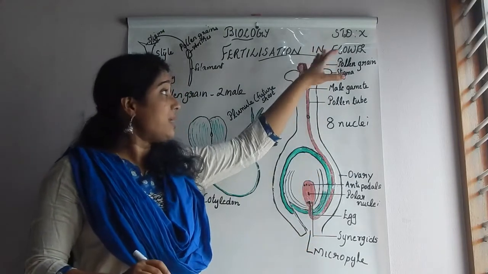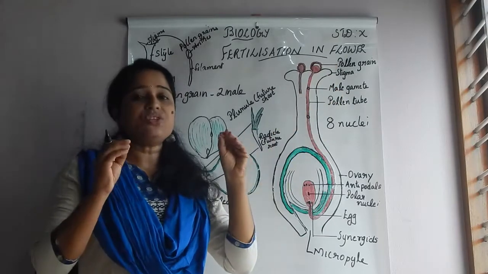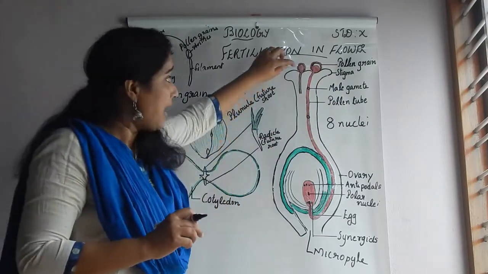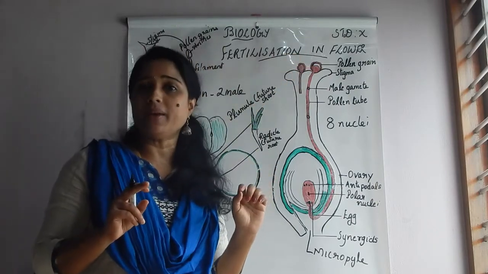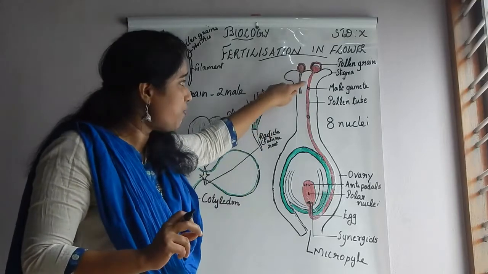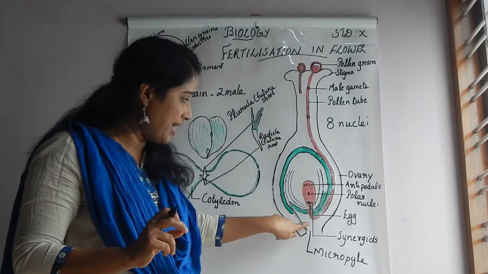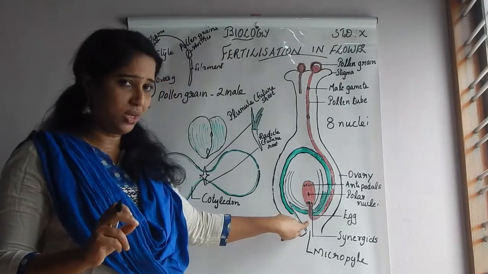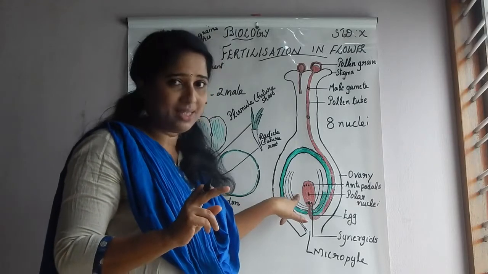When the pollen grain falls on the stigma, as the stigma is sticky, it receives the pollen grain, and this single pollen grain contains how many male gametes? Yes, 2 male gametes are there, and these pass through the pollen tube and through the micropylar region, the bottom portion, and reach the embryo sac.